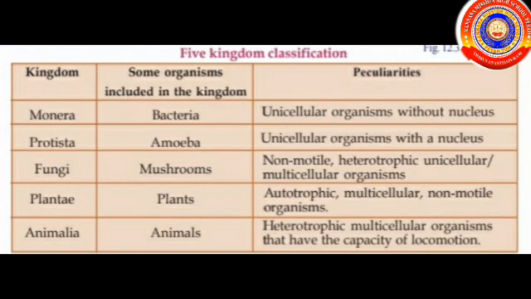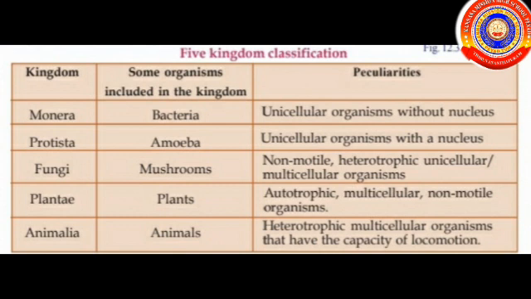Children, look at the table. 5 kingdom classification. Kingdom, organisms included in the kingdom, and peculiarities are given in the table. First, Kingdom Monera. Bacteria are included in this kingdom. Its peculiarity is unicellular organisms without nucleus.